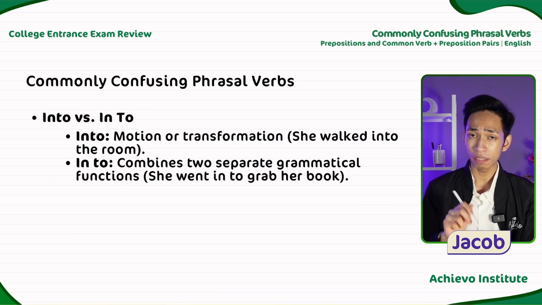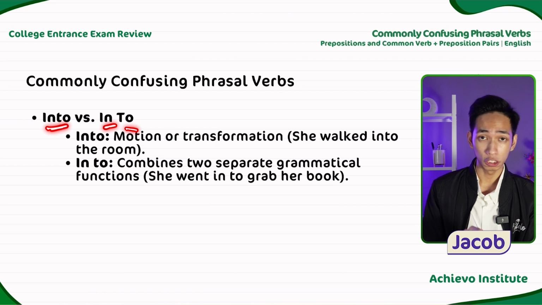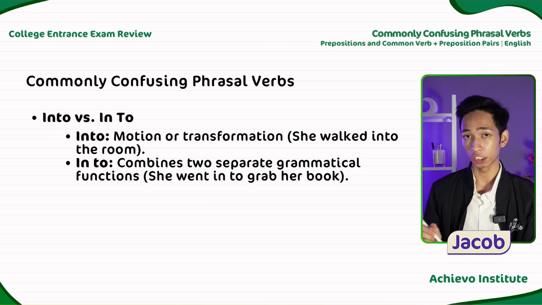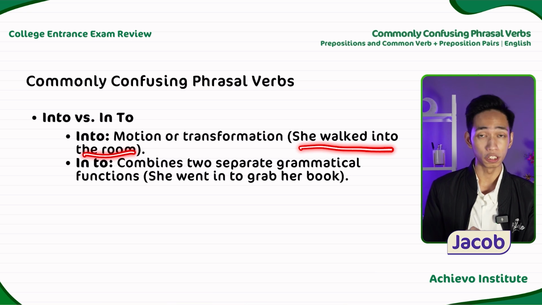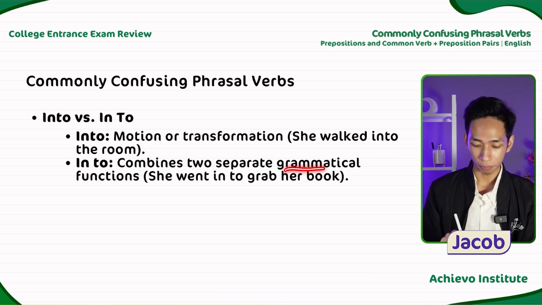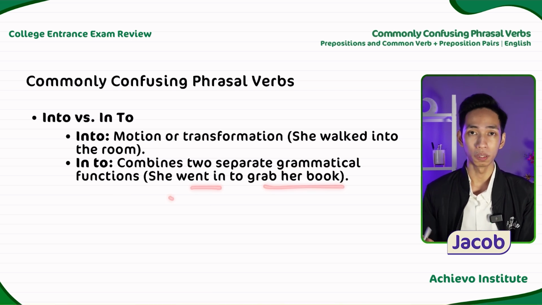Another confusing pair of phrasal verb is in to and into. We use into to express motion or transformation. For example, she walked into the room. While we use in to when combining two separate grammatical functions. For example, she went in to grab her book.